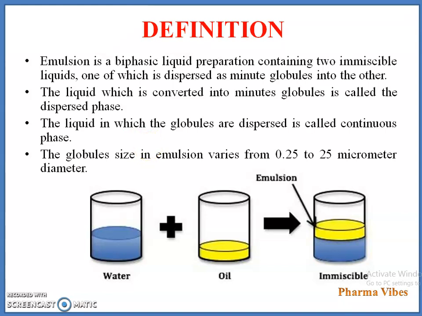The whiteness of an emulsion is due to the reflection and refraction at the many interfaces. If the two phases have the same refractive index, a transparent emulsion is produced. That is all about the emulsion.